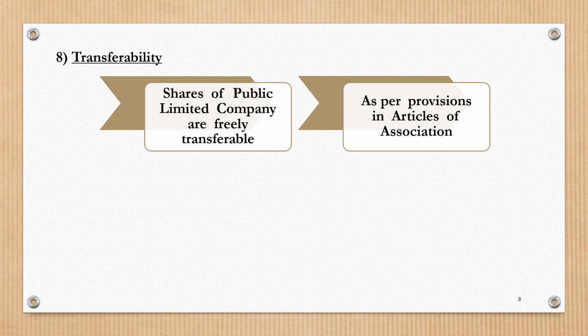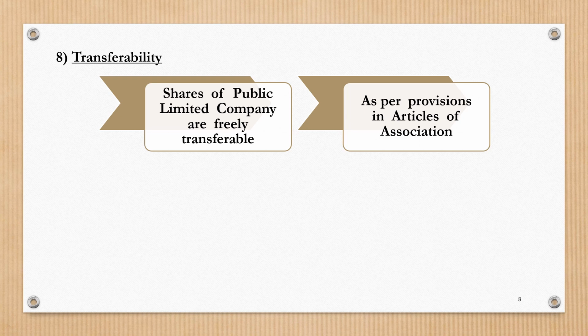So if a person owns shares in a public limited company, he or she can freely transfer, that is sell, his or her shares to any other person. However, this transfer should take place as per the rules and regulations laid down in the Articles of Association of the company.